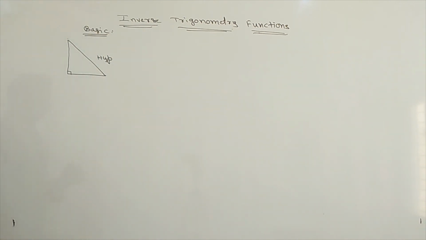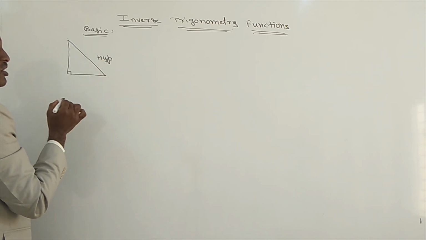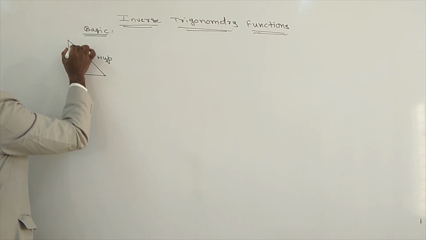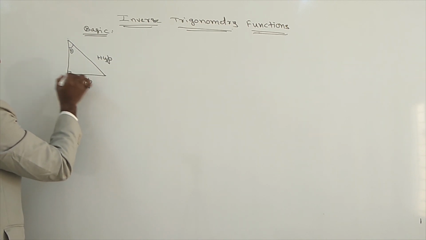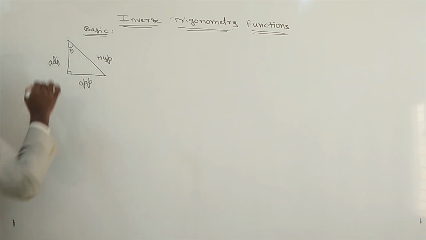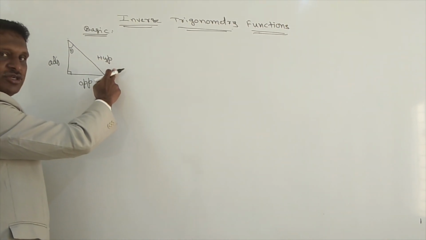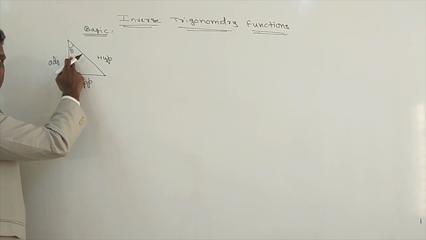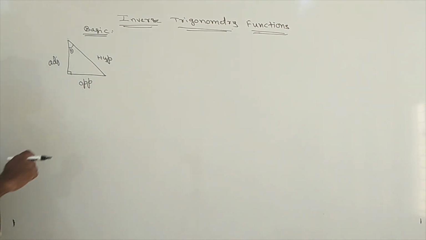If you take this angle as theta, the side opposite theta is called the opposite side, and the other side is called the adjacent side.